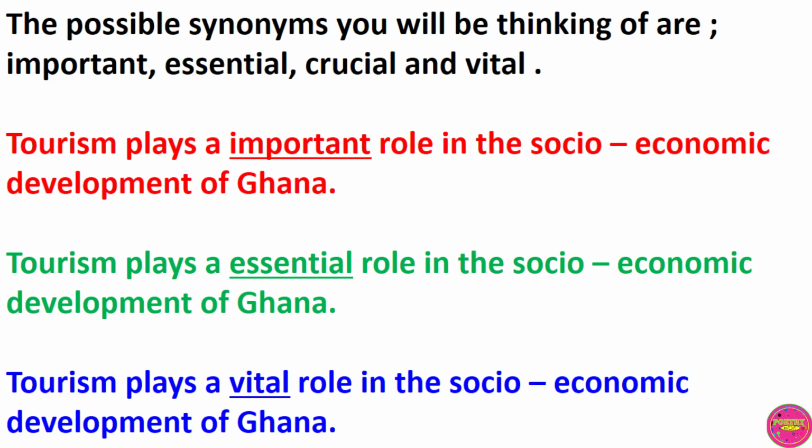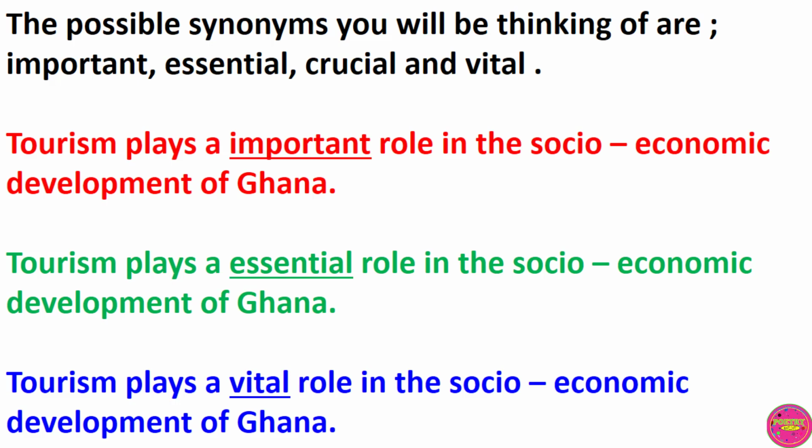So, let's fix them in the sentence and see if they go alongside with the article. Tourism plays an important role in the socio-economic development of Ghana. This sentence is grammatically incorrect. Let's go to the next sentence. Tourism plays an essential role in the socio-economic development of Ghana.